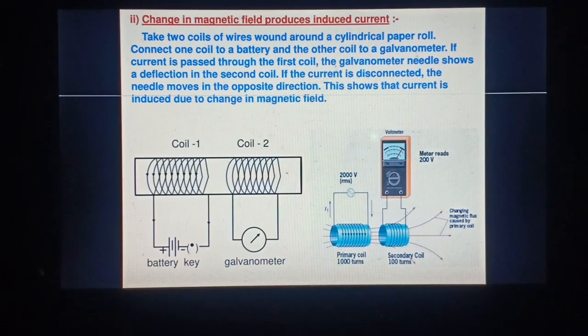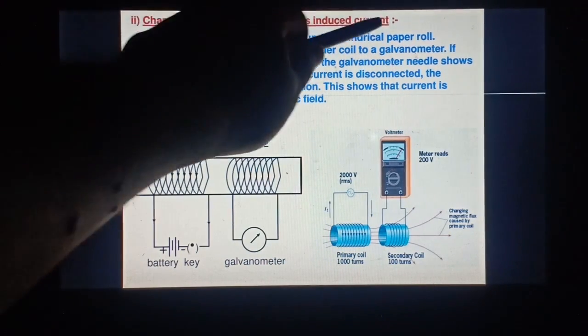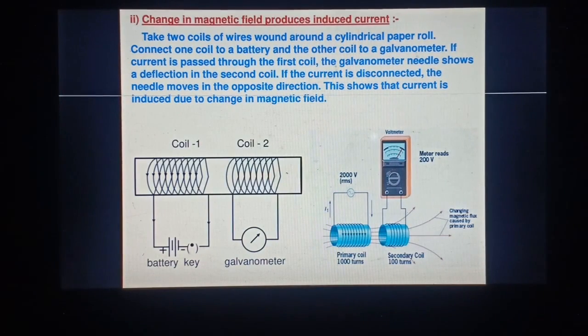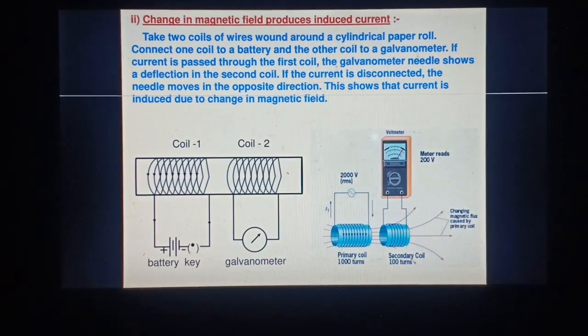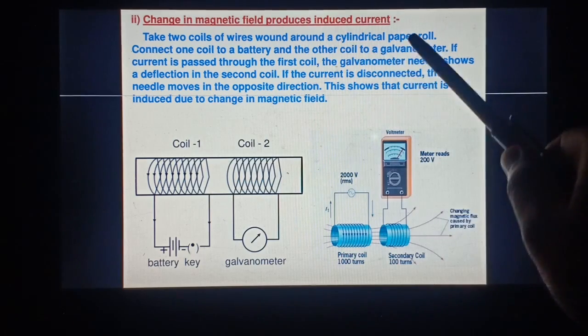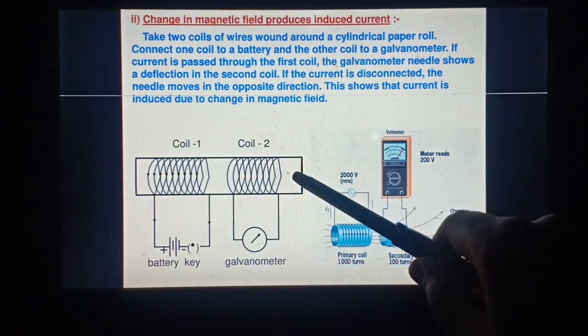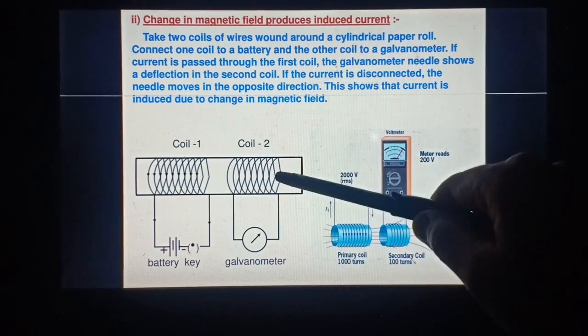Changing a magnetic field produces electric current. We are doing another activity to actually merge these two experiments, Oersted and Faraday's experiment. What we are doing, we are taking two coils of wire wound around a cylindrical paper roll. This is a cylindrical paper roll. We have made two coils here.